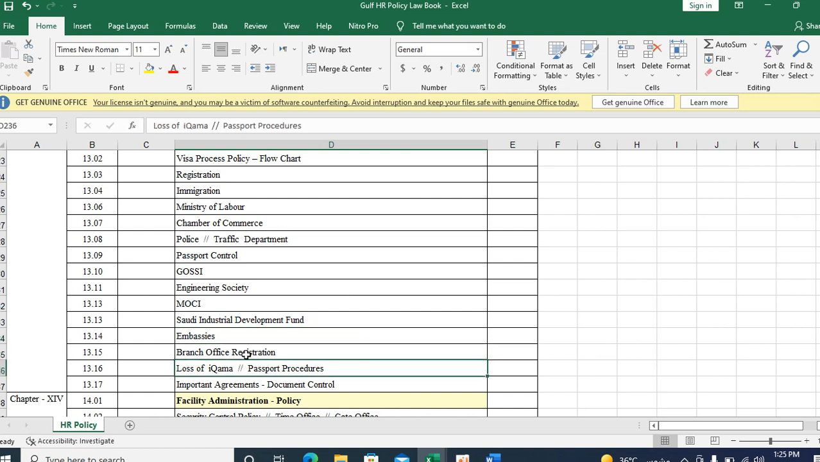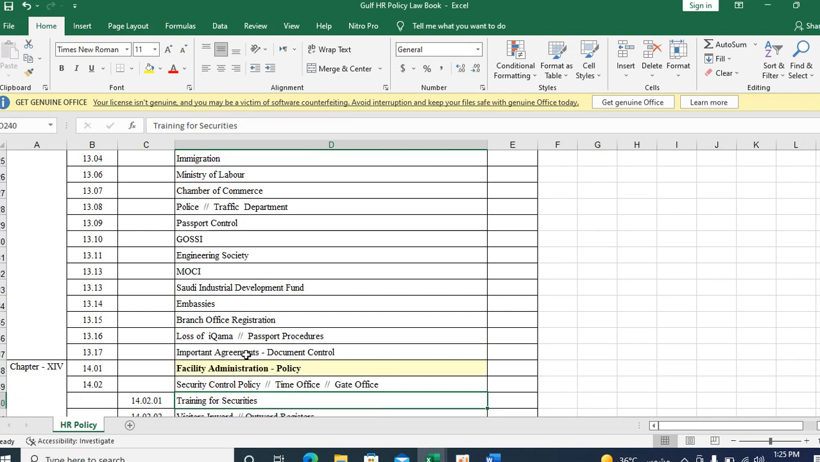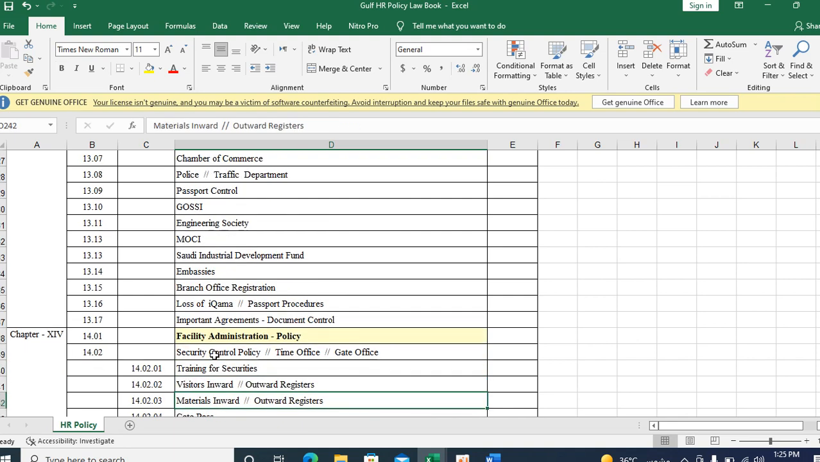Branch office registration, how to handle loss of Iqama, loss of any government identity, that you have to provide in the government relation policies. These interactions and coordination can be done by the GRO, government relation officer, or PRO, public relation officer, but it should be reflected in your HR policy law book.